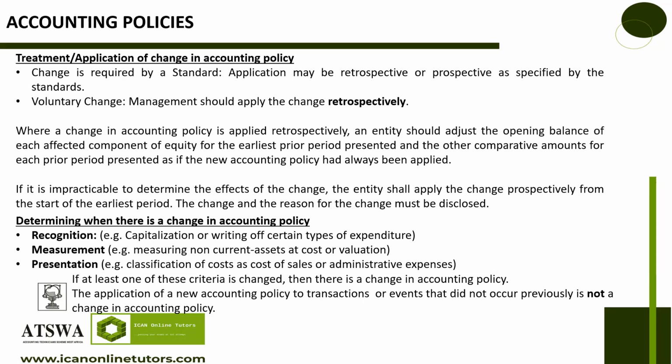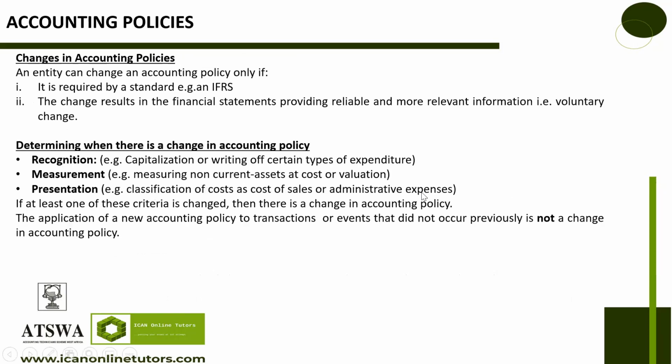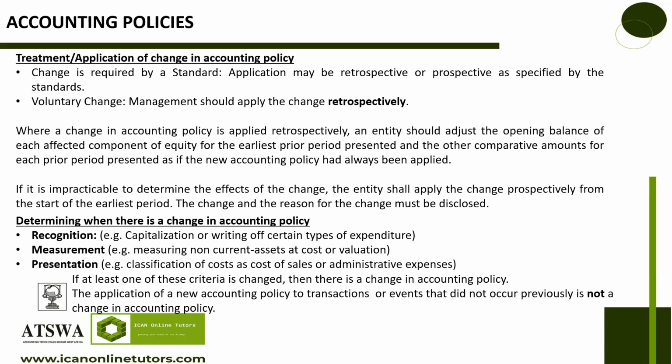And it is only when it is impracticable to determine the effects of the change that the entity shall apply the change prospectively. For accounting policy, the normal way is that it will be applied retrospectively. Retrospectively means we check backwards. However, there is a condition that if it is not possible to apply it backward, then we will look forward. We will leave going backward, then we will move forward.